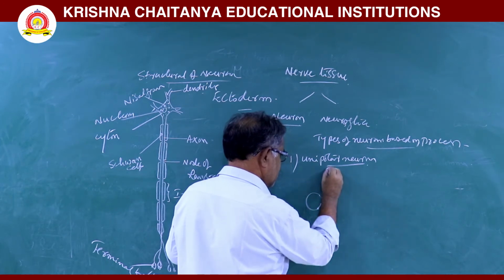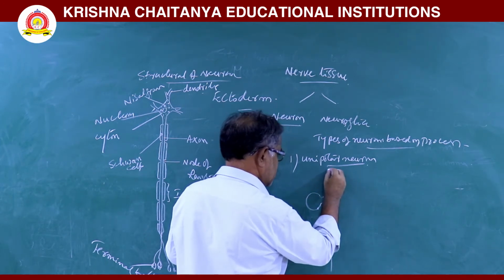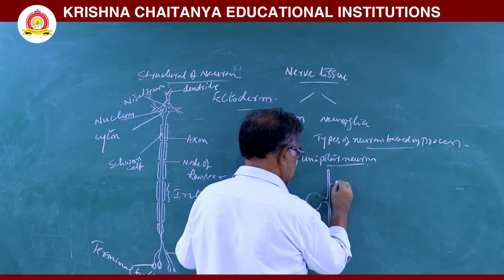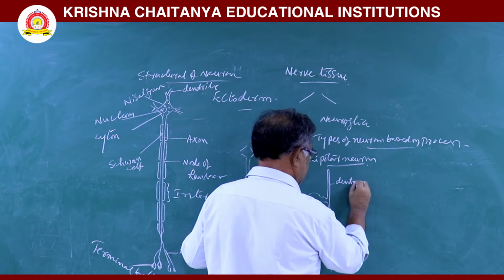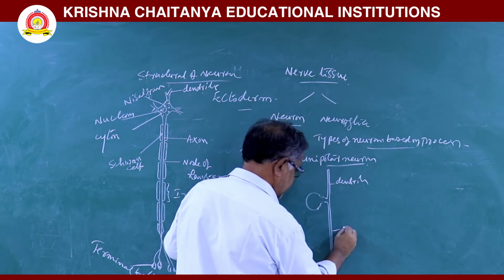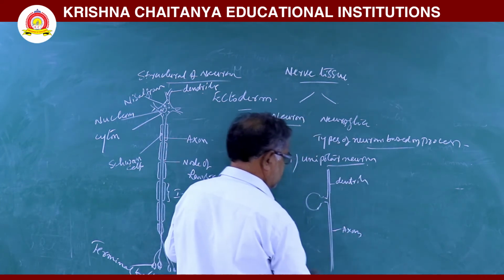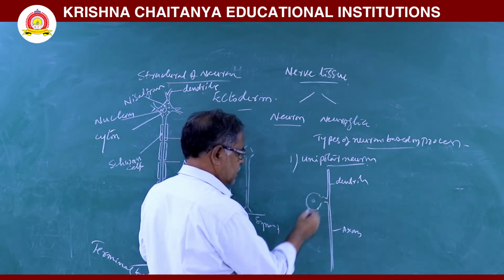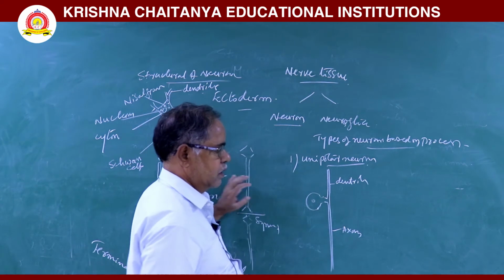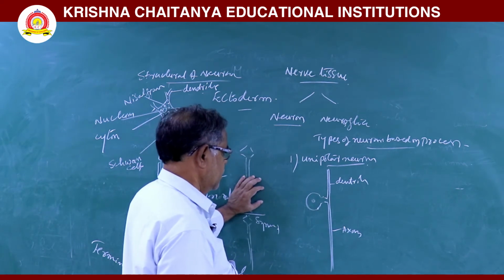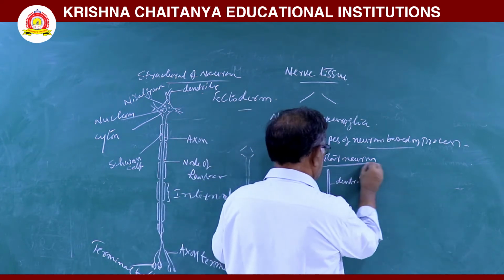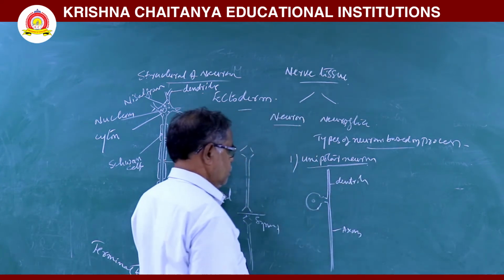From this process, two branches arise, one upward and another downward. The upward branch is called a dendrite. The downward one is called an axon. The soma is present in the dorsal root of the spinal cord. This type of unipolar neuron is also called a pseudo unipolar neuron.